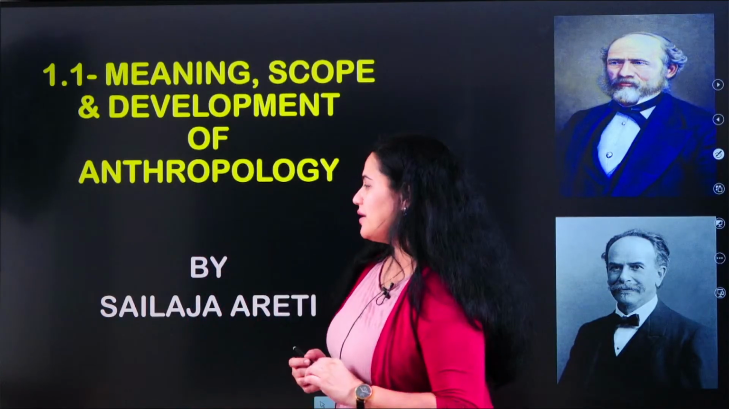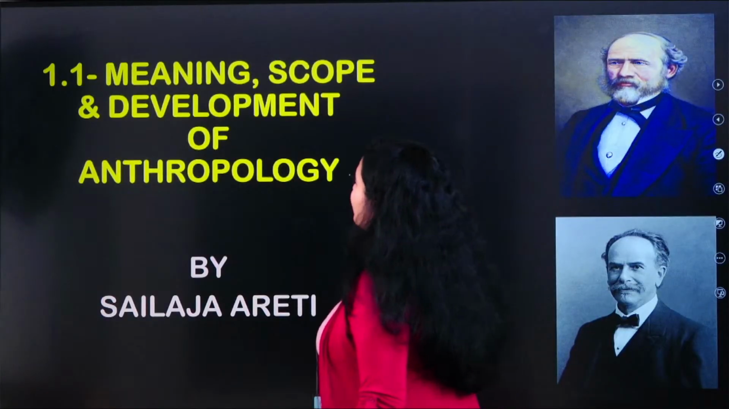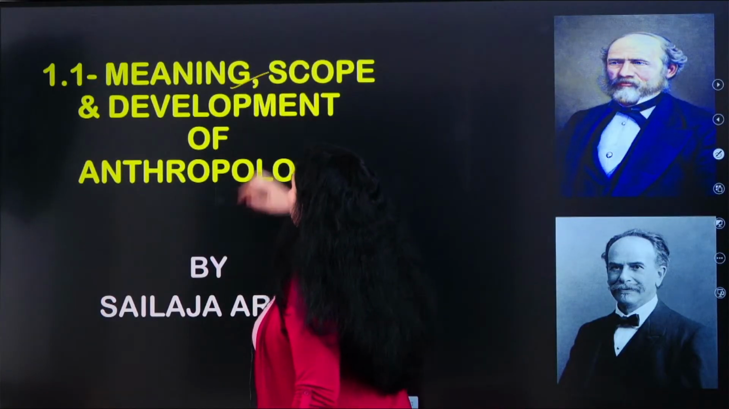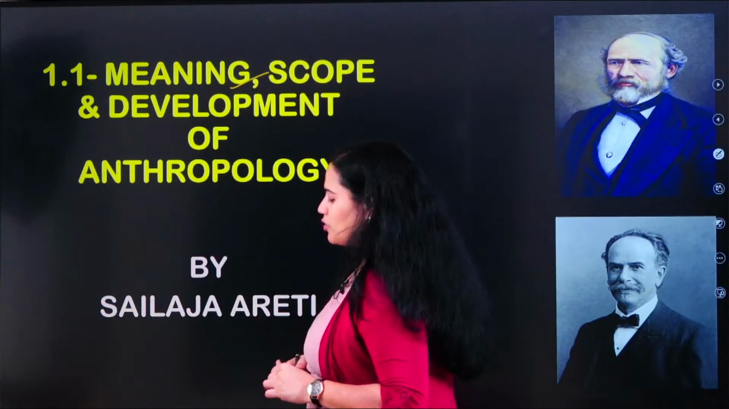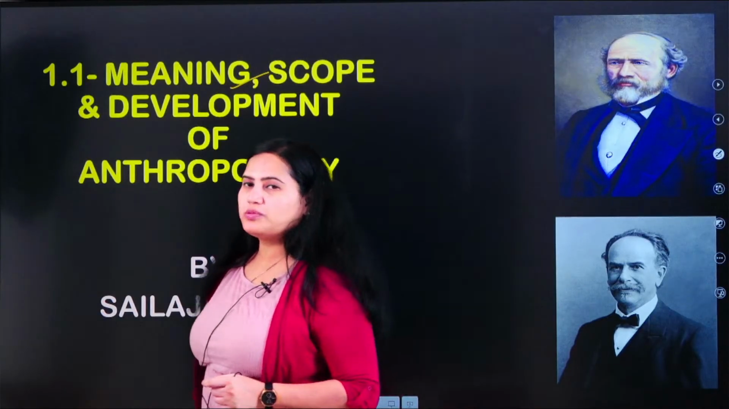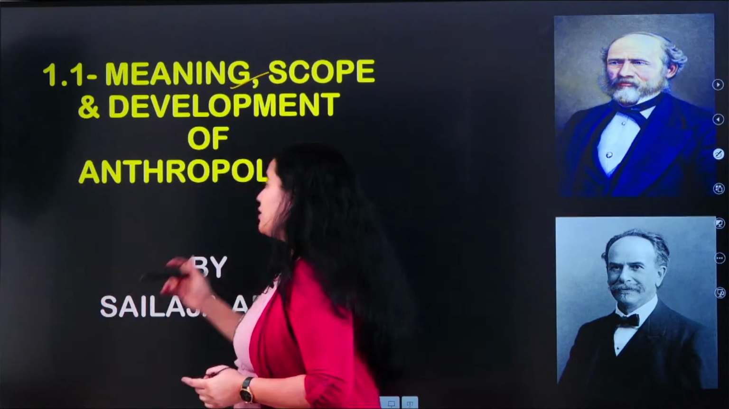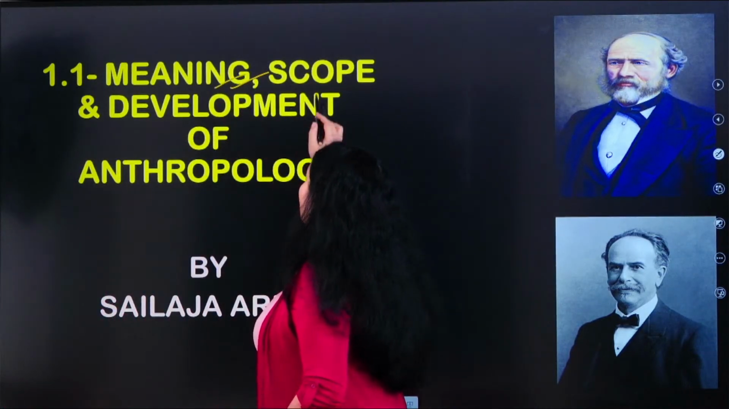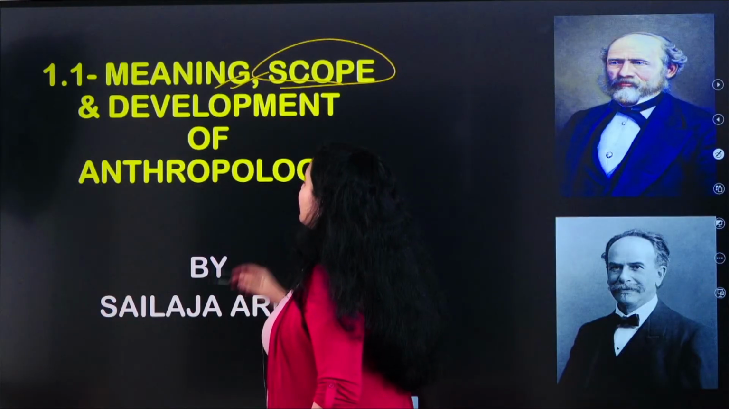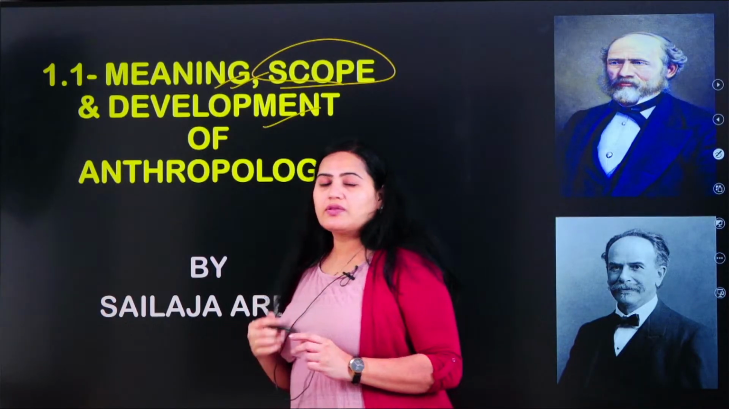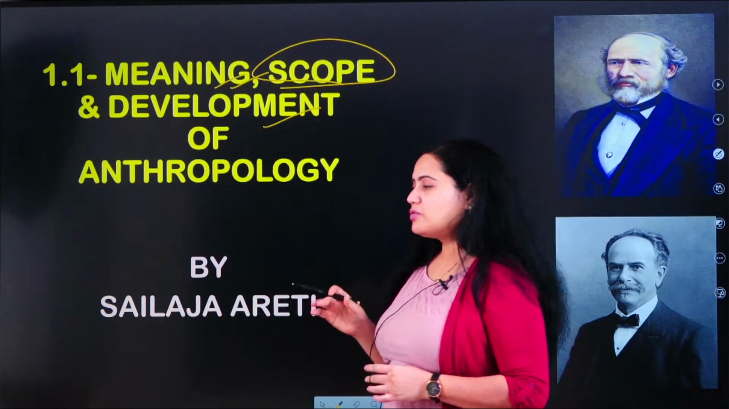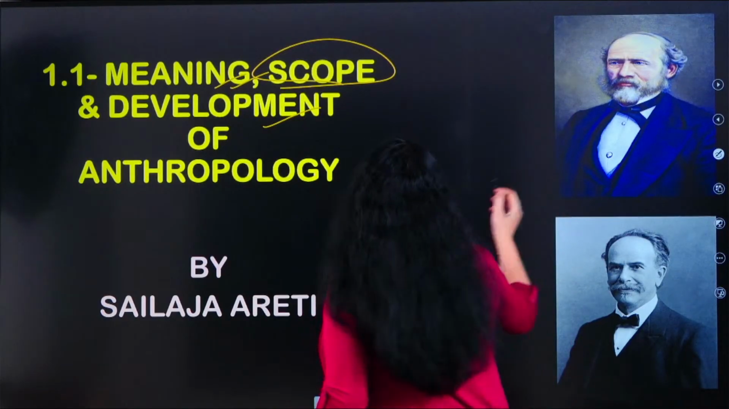So without much delay, let's start today's session, that is 1.1. So what is the topic? It is meaning, scope and development of anthropology. Whenever you take any optional, the first chapter will be the meaning of that particular discipline, what is the scope of that discipline, and how eventually that discipline has developed and got established. Even anthropology follows the same rule.